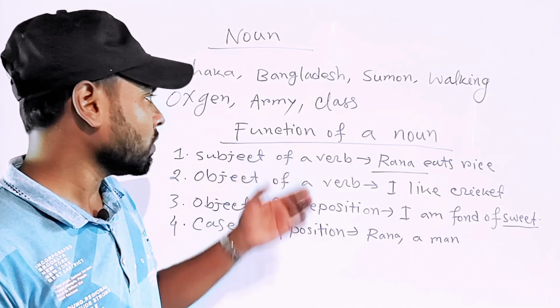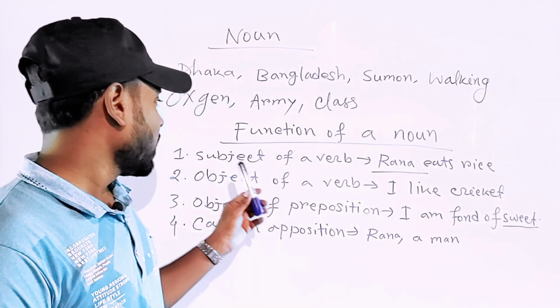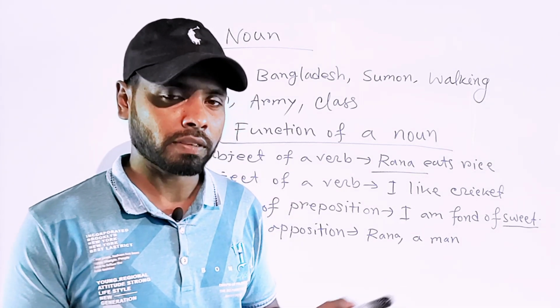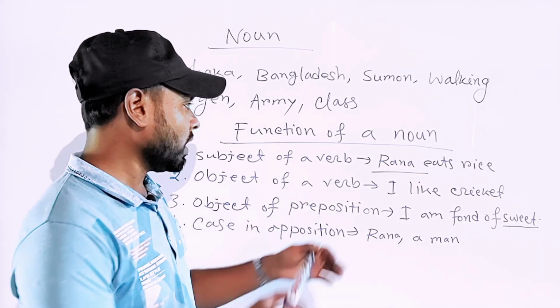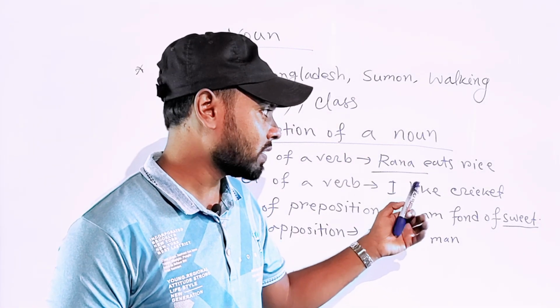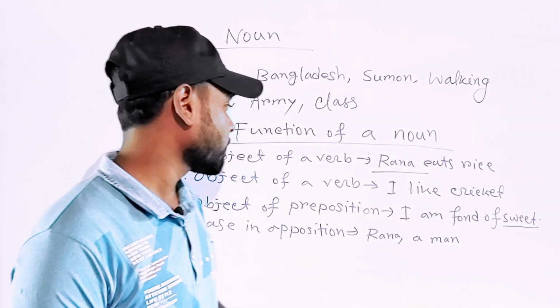Okay. Now, what is the function of a noun? First, a noun can be used as the subject of a sentence. For example, Rana eats rice. Here, Rana is a noun and is used as the subject in this sentence.